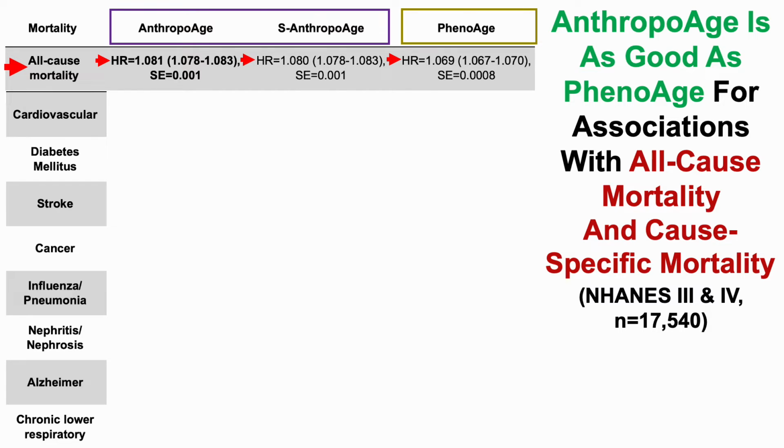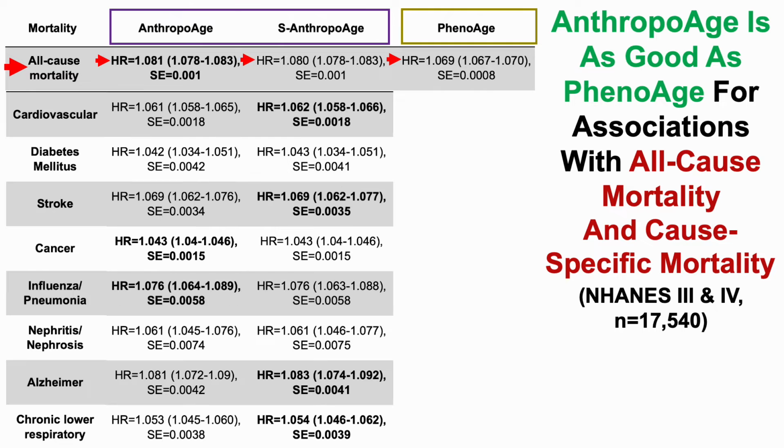And for the cause-specific mortalities, those included cardiovascular disease, diabetes, stroke, cancer, influenza or pneumonia, kidney-related issues including nephritis or nephrosis, deaths related to Alzheimer's disease, and chronic lower respiratory disease. For each of these outcomes, we can see that AnthropoAge was significantly associated with them, both in terms of their hazard ratio, and again, for that data in parentheses, the 95% confidence interval was completely above 1.